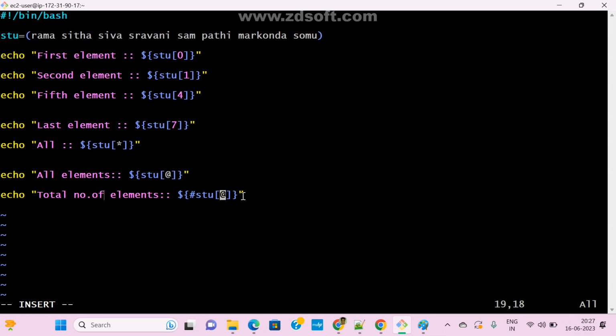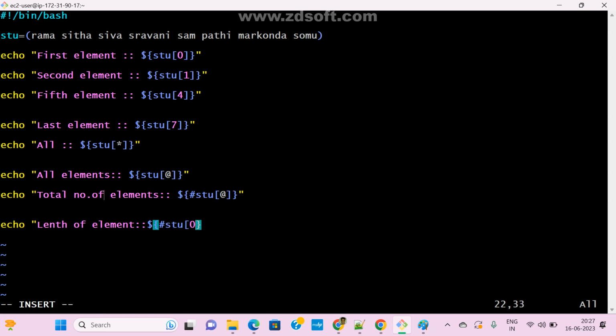For example, I want to find the length of this element. The first element, Rama. I want to find the length of that element. In that case, the syntax is dollar, flower bracket, hash, the same hash, the array name stu, and then which element?